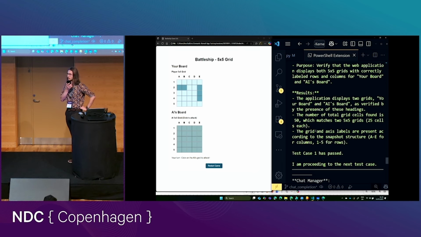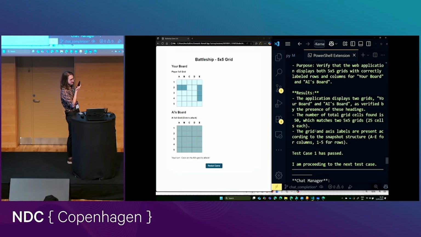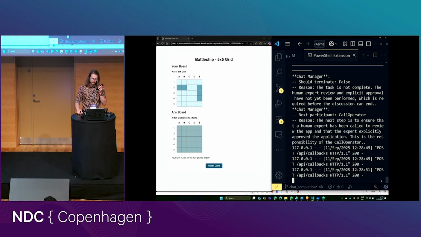The Battleship web app is complete. All code files are present and tests have passed, including verification of 5x5 grids, axis labels, interactive moves versus AI, and the restart functionality. Please review the application and let us know if you approve it or require any changes.